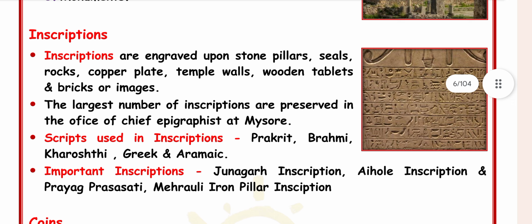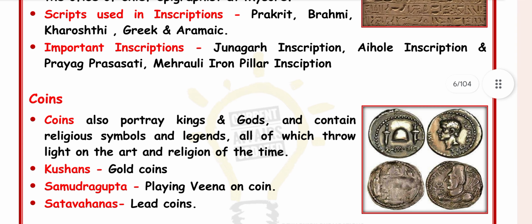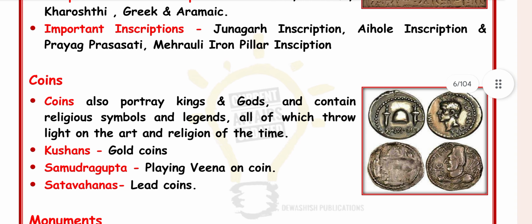Important inscriptions are the Junagadh inscription, Aihole inscription, Prayag Prashasti, and Mehrauli iron pillar inscription. These are the important inscriptions. Coins also portrayed kings and gods and contain religious symbols and legends, all of which throw light on the art and religion of the time. Such as the Kushans, who have gold coins, Samudragupta playing the veena on coins, and Satavahana lead coins.